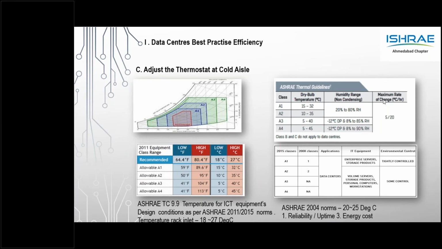But the latest ASHRAE document of 2011 and 15 clearly states 18 to 27 degree at the server inlet. So we will have to understand that the CCU or the PAC are designed on the return air concept, not on the supply, on the return air concept.